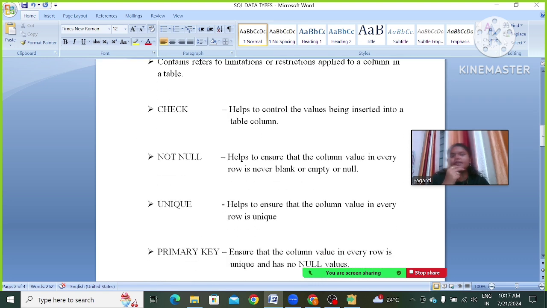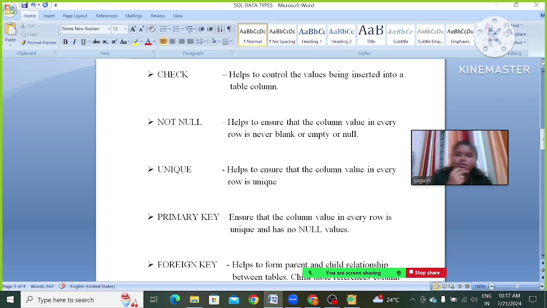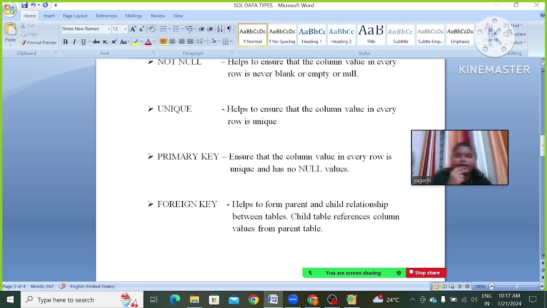Next one is not null. Same as check, we are going to use not null. It helps to ensure that the column value in every row is never blank or empty or null.